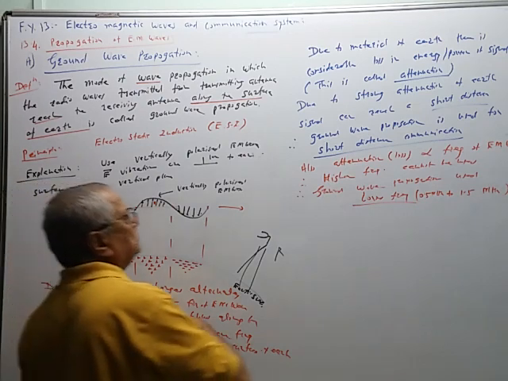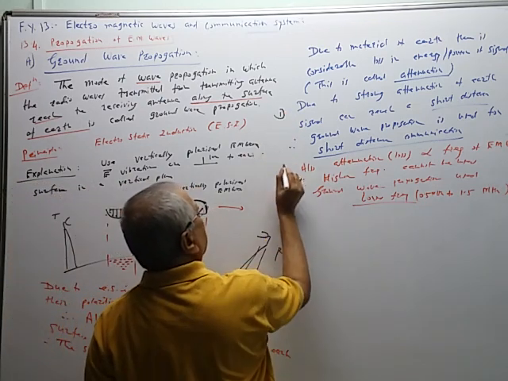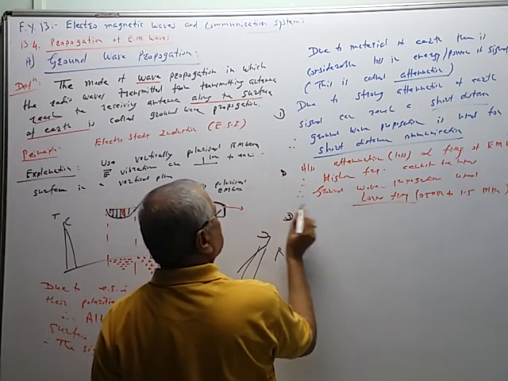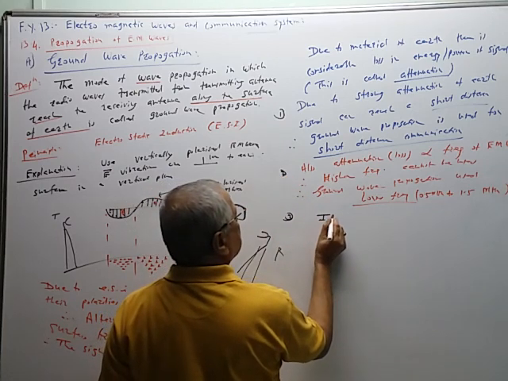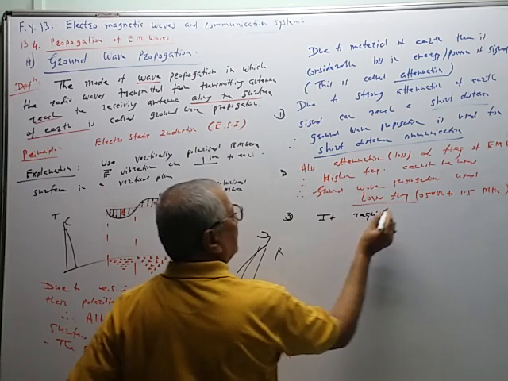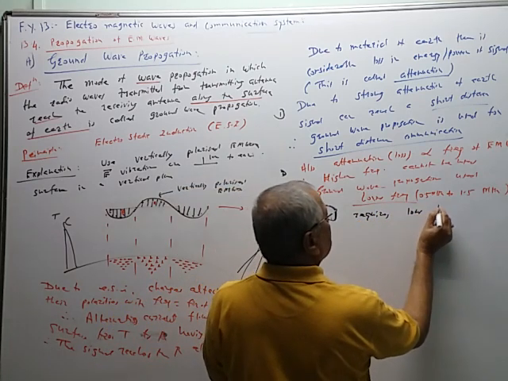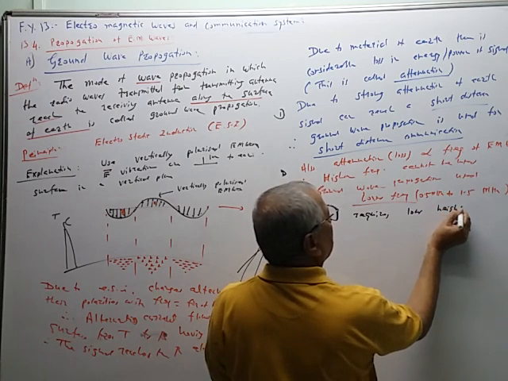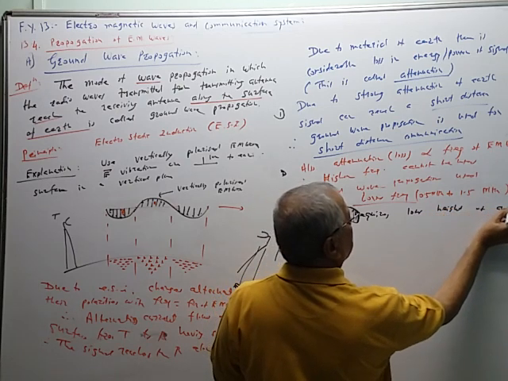And what is the third limitation? It requires low height of antenna.